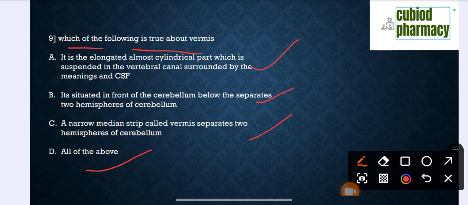So the correct option is C: a narrow median strip called vermis separates two hemispheres of the cerebellum.